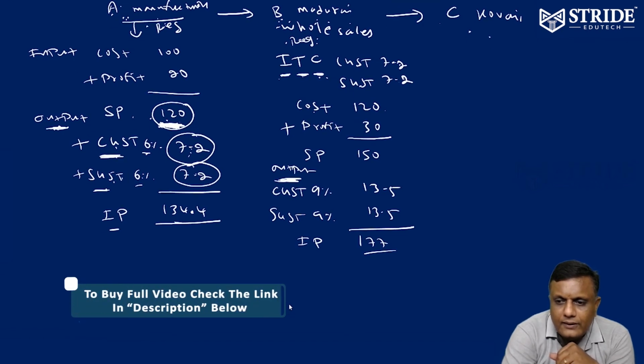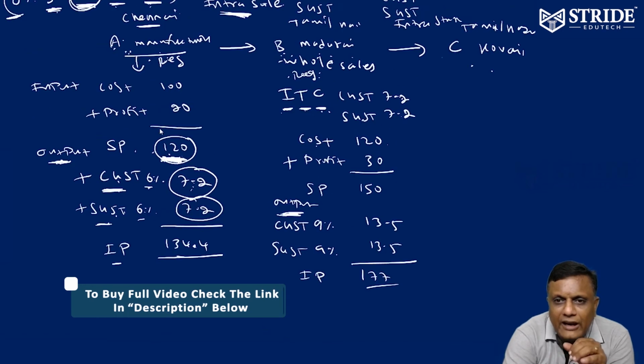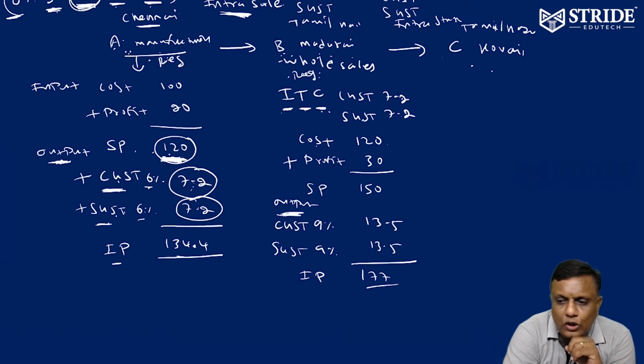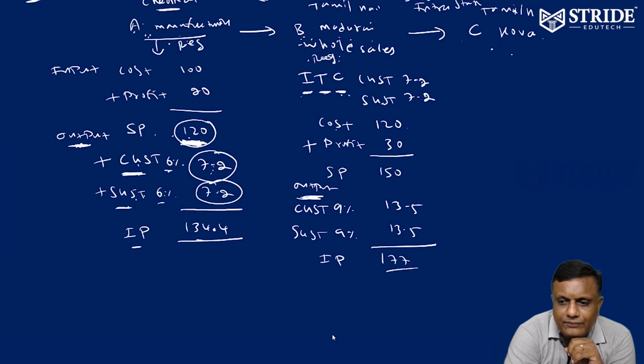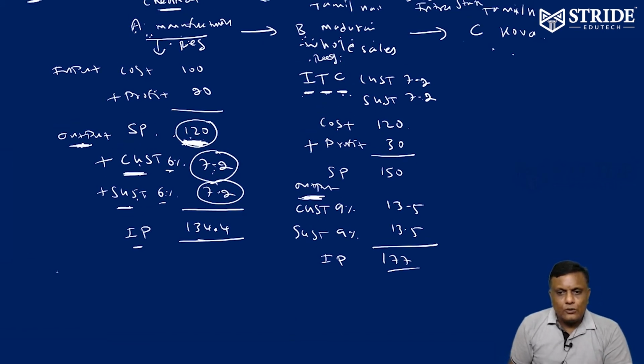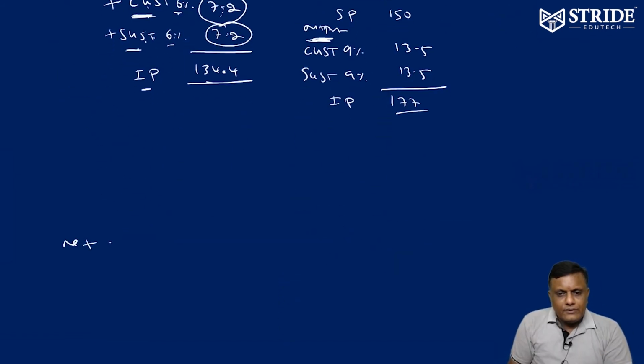Now the question is, how much will A, the Chennai person, pay to the government, and how much will B, the Madurai person, pay to the government? That's the question. Okay, fine. Now, take note of this. So, net IGST payable. I will tell you about IGST later on. What is IGST? If you are making sales from state to state, IGST is to be charged. Within state, CGST and SGST. State to state, IGST.